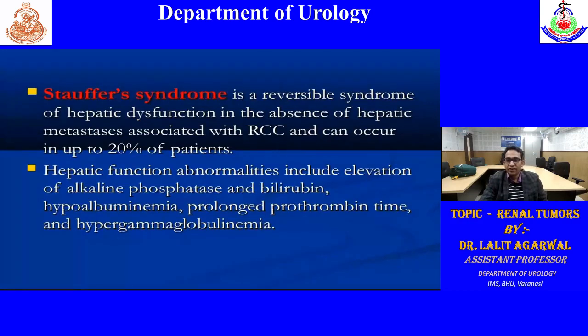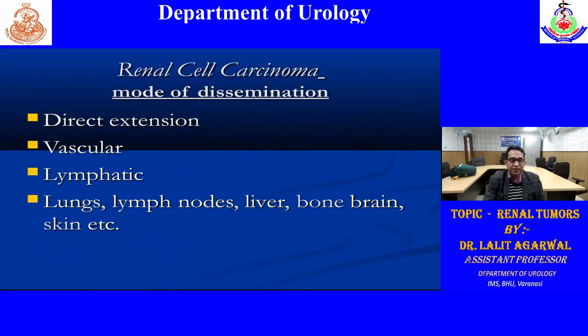Stauffer syndrome is a reversible syndrome of hepatic dysfunction in the absence of hepatic metastasis associated with RCC and can occur in up to 20% of patients. So they have non-metastatic hepatitis, increased IL-6 level, increased ALP and bilirubin levels, hypoalbuminemia, prolonged PT, and hypergammaglobulinemia. So management is surgical excision.